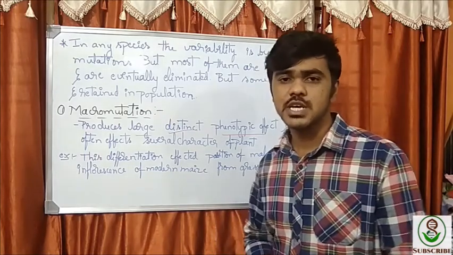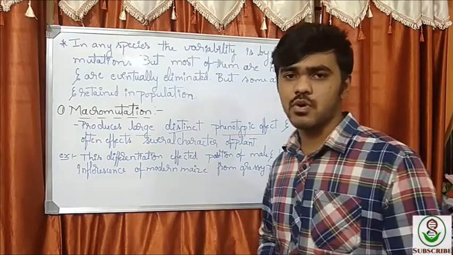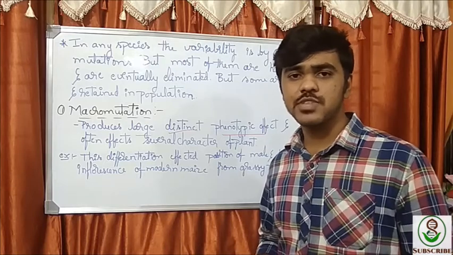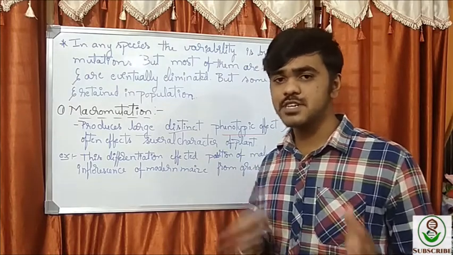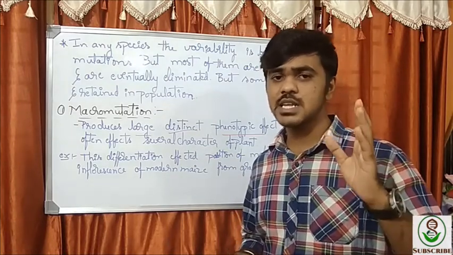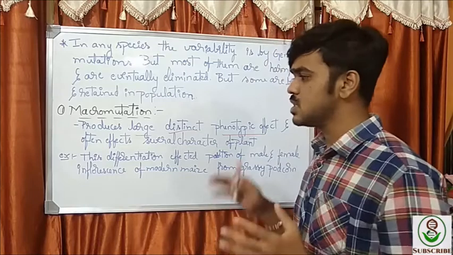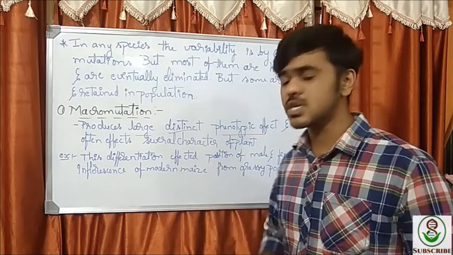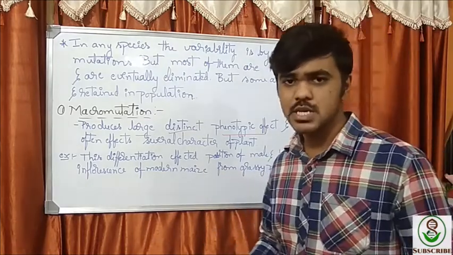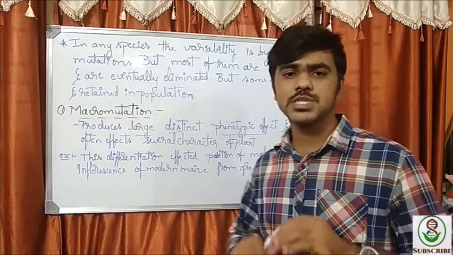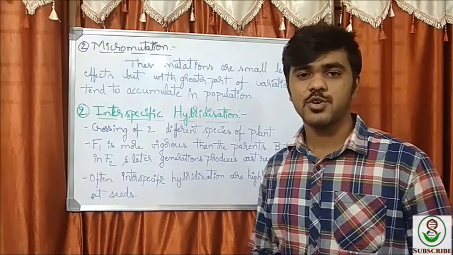See, in wild conditions, the maize we see now was not as before. It was a grassy popcorn, and the position of the inflorescence was not different in the grassy popcorn. Now it has been differentiated. We see the tassel above at the apex and the cob below. That is the result of a macro mutation that occurred during the evolution of the grassy popcorn to modern maize. This is the importance of macro mutation. It produces a large phenotypic effect which can easily be identified.